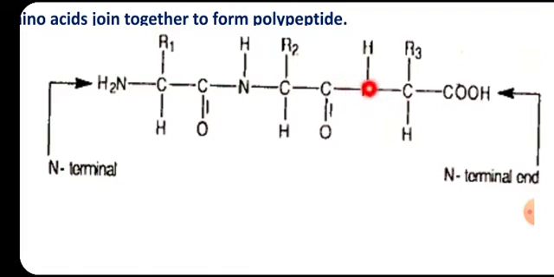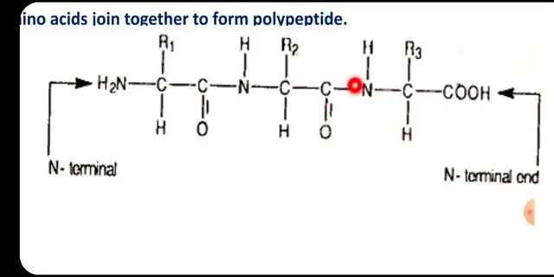Now they are linking as a result of removal of one water molecule, because earlier here it was COOH, here it was NH2, so one hydrogen atom plus one hydroxyl group from here, COOH.